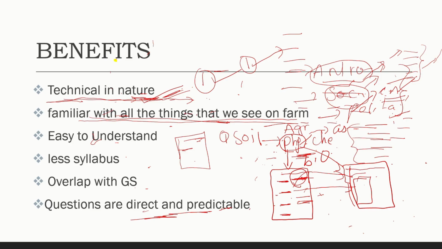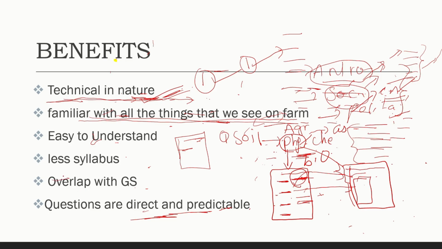But we need to be perfect conceptually, the same way we need to be perfect in the other optionals too. So there is not much difference between both, but compared to those optionals, this is somewhat easier to understand because we have a familiarity with many things that we see around, like geography and environment. It is all aligned with our daily life, so it is easier to understand the concepts even.